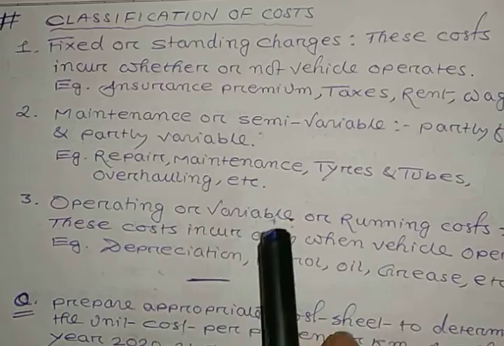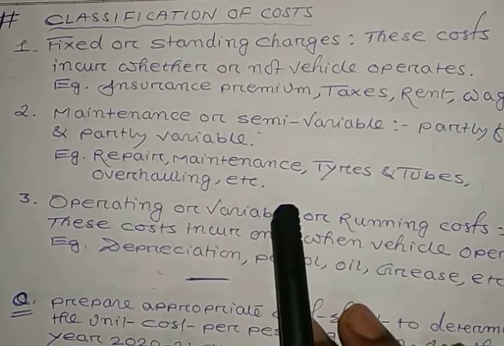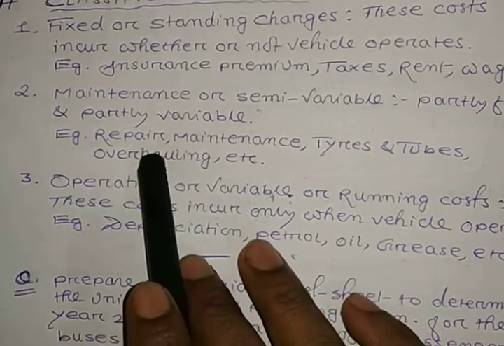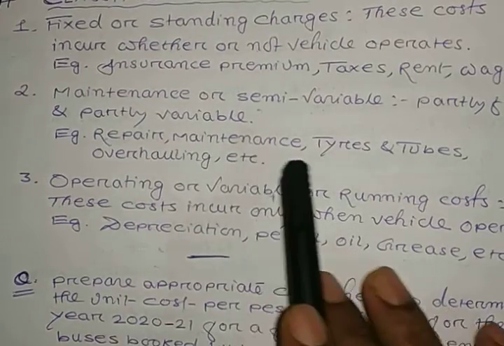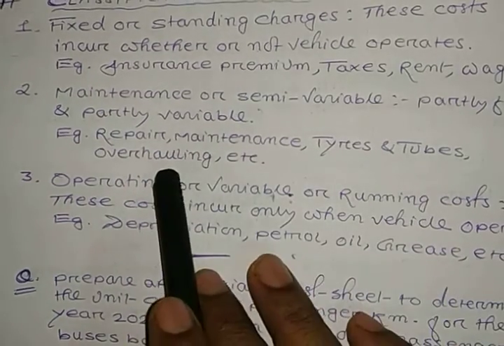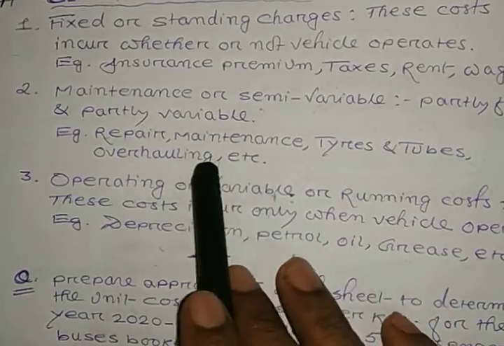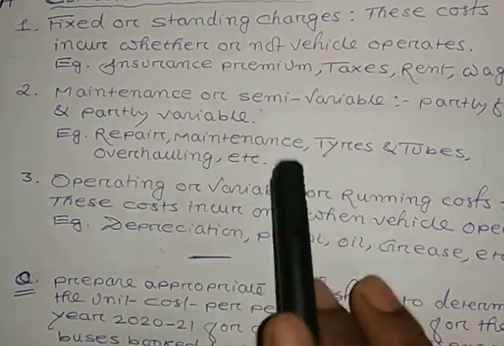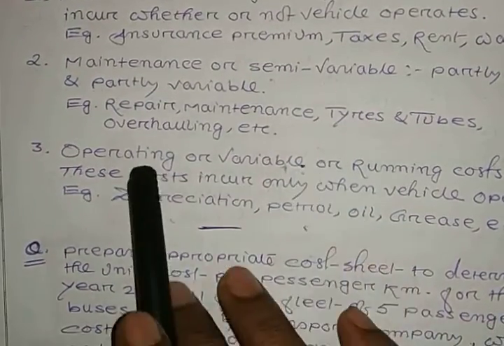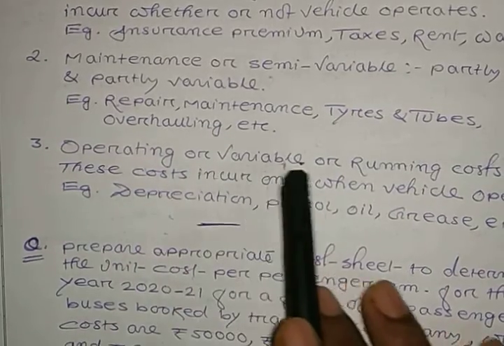Both are mixed here. Examples like repair, maintenance, tires and tubes, overhauling, etc. Then another point here given, operating or variable or running cost.